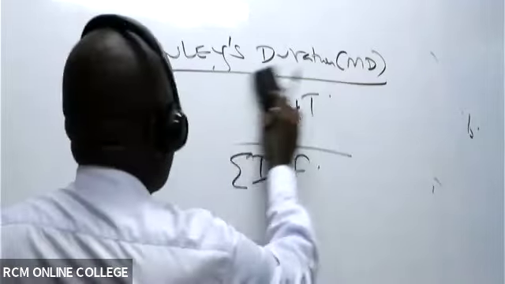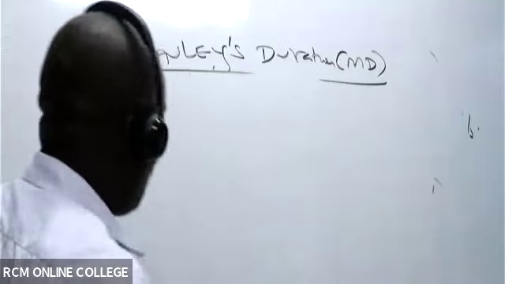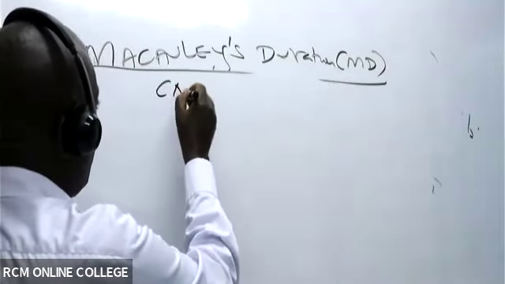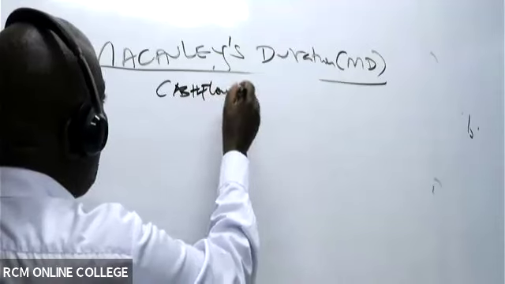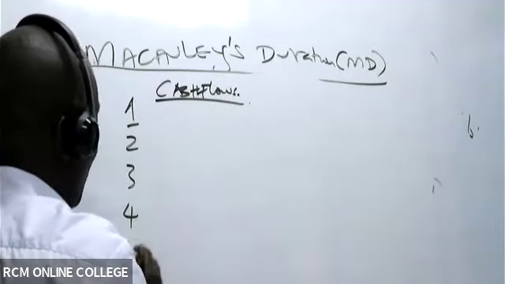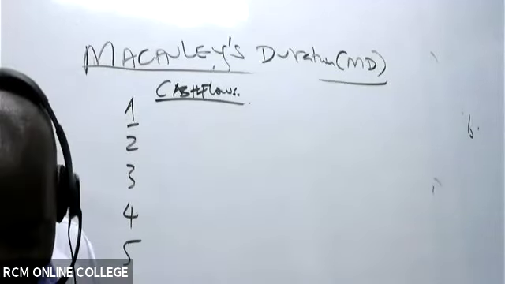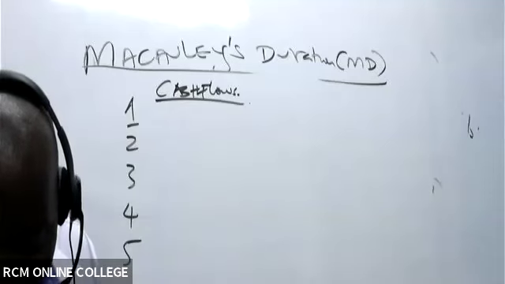Now, ladies and gentlemen, is there somebody here who is able to give me the cash flows of this bond? The cash flows of the bond. Remember, it's a 5-year bond: 1, 2, 3, 4, 5. Are you able to give me the cash flows of the bond?